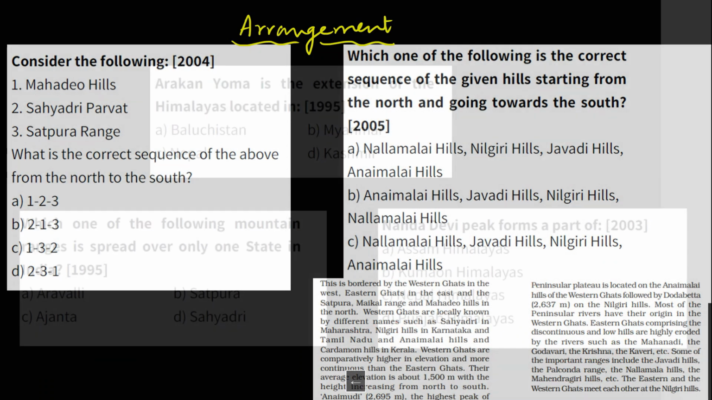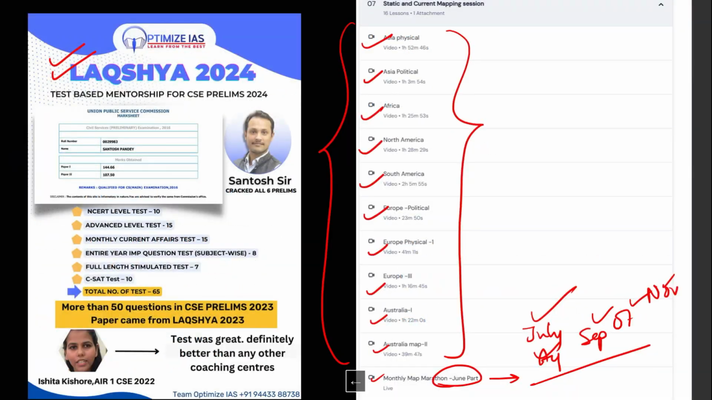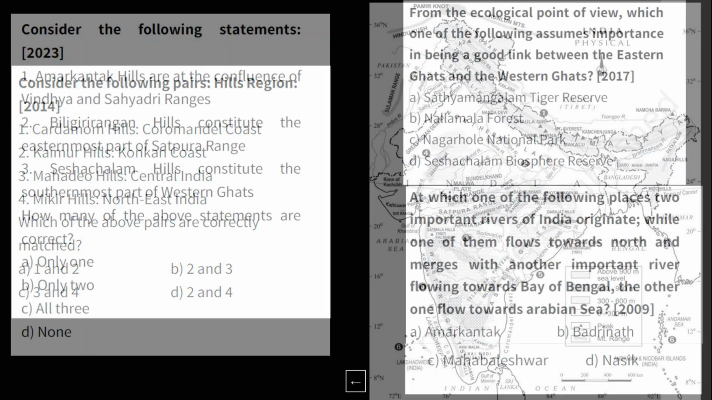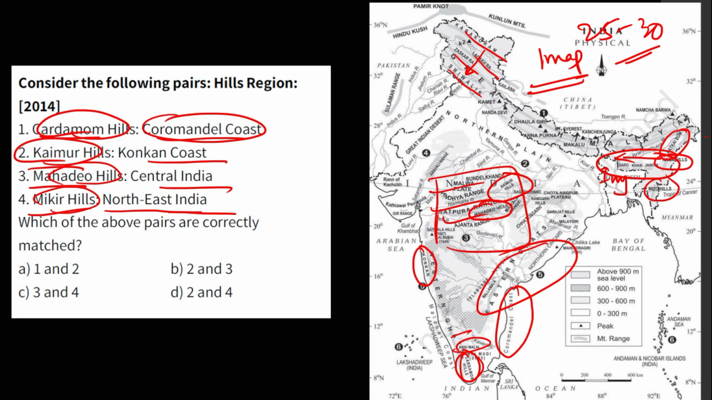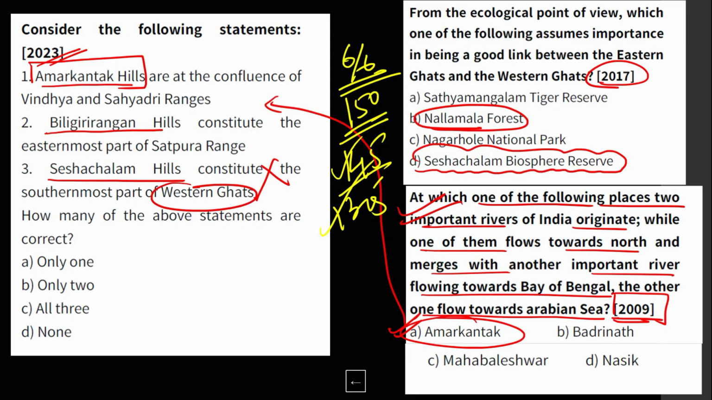Guys, with this, you can see 1995. You see how many years you have solved, and we are in 2024. 30 years of questions you have solved. All the questions on the topic of mountains we have solved, and we have seen not a single question has come outside this map, or this chapter,